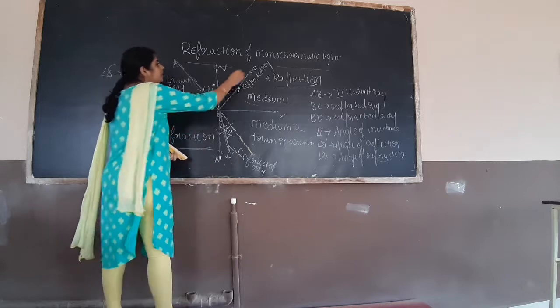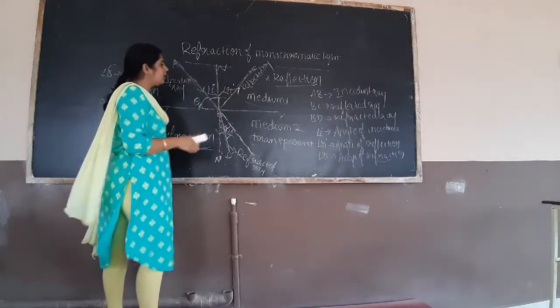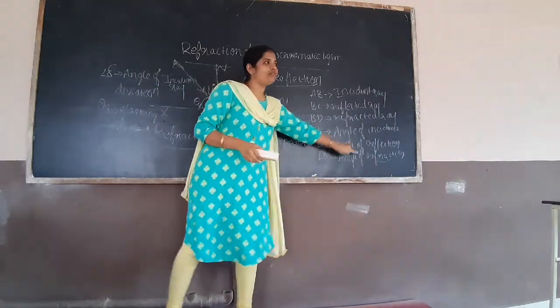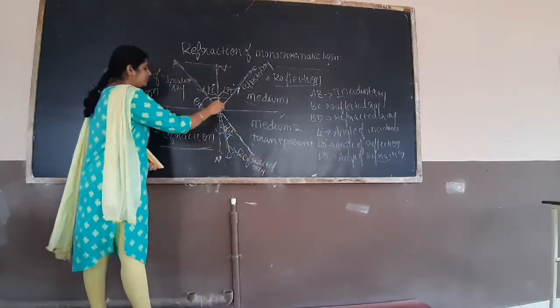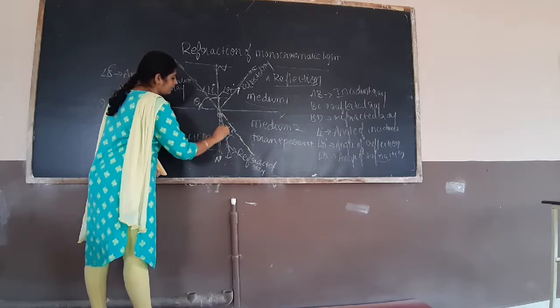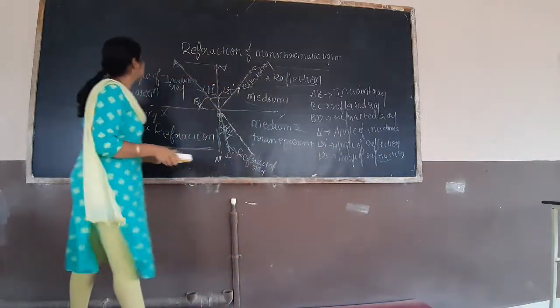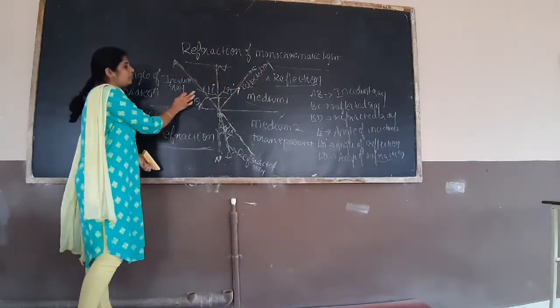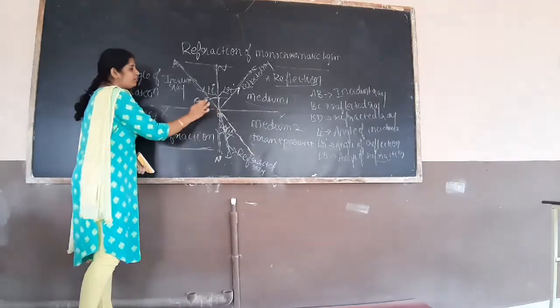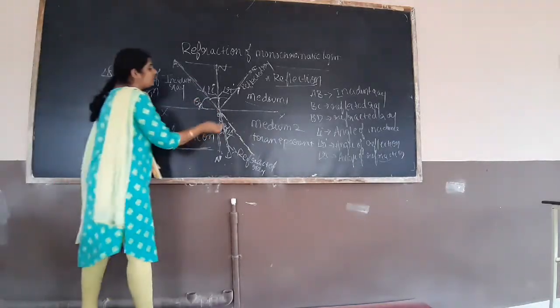The angle between the reflected ray and the normal gives you the angle of reflection. The angle between the refracted ray and the normal gives you the angle of refraction. The angle between the incident ray and the interface gives you the glancing angle.